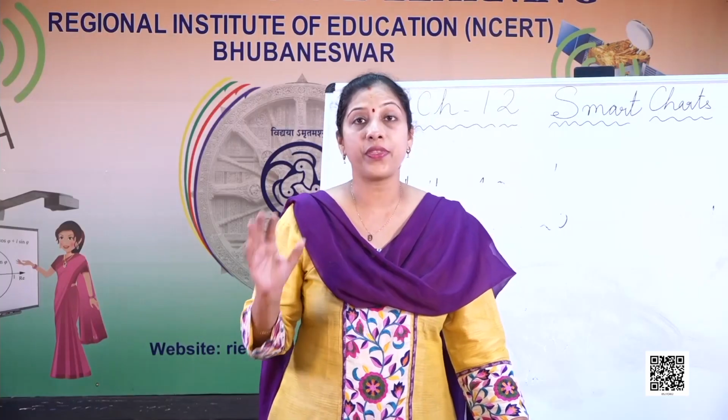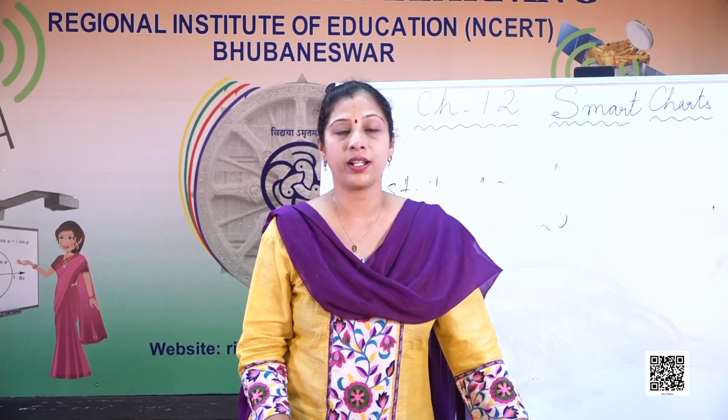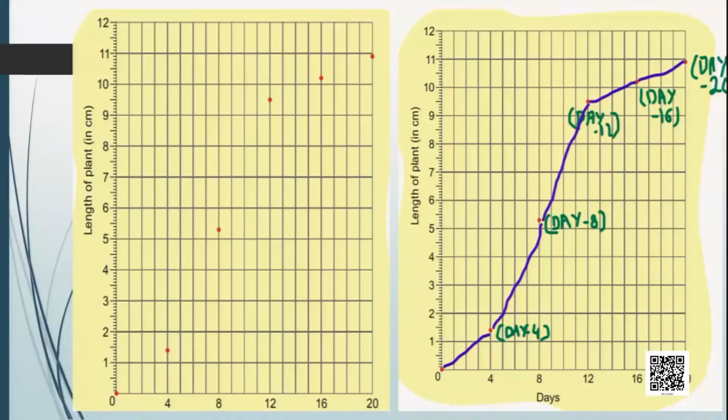So based on these numbers, Amit drew a line chart. What is the meaning of a line chart? Let's see. Now this is called a line chart.